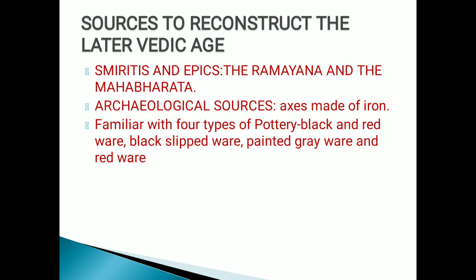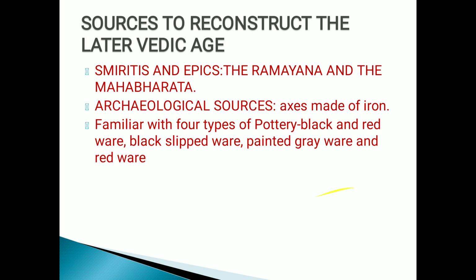They were familiar with four types of pottery: black and red ware, black slipped ware, painted gray ware, and red ware. Ochre colored ware culture was also established in early Vedic society, but because they didn't know the use of iron, they were confined to that culture. Here we also found axes.